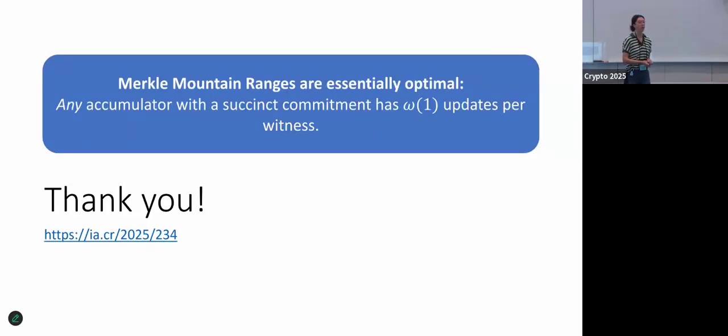So what I've shown you today is that for the problem of witness update frequency, Merkle mountain ranges are essentially optimal. Any accumulator with a succinct commitment has to have a super constant number of updates per witness. Thank you.